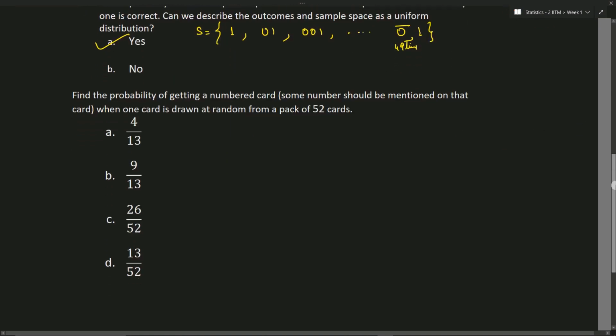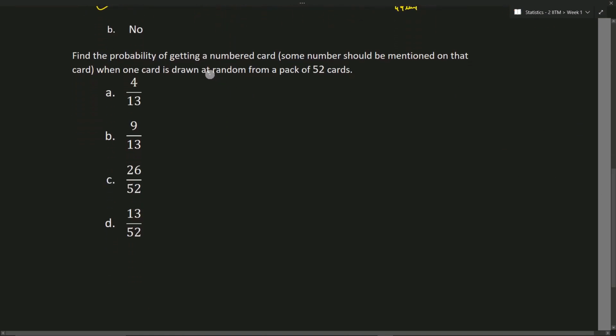What about the last one? Find the probability of getting a numbered card when one card is drawn at random from a pack of 52 cards. This pack of 52 cards is divided into 4 types of card: hearts, diamonds, spades and clubs. In each of these we have 13 cards, and these 13 cards are again divided into special cards as well as numbered cards. In the numbered cards we have from 2 to 10. The special cards are king, queen, jack as well as ace.